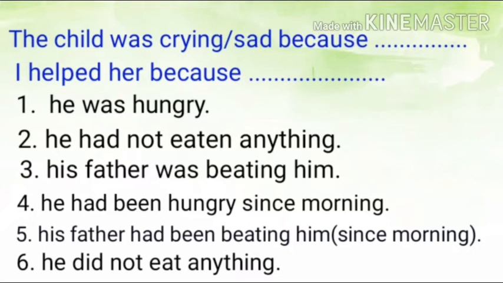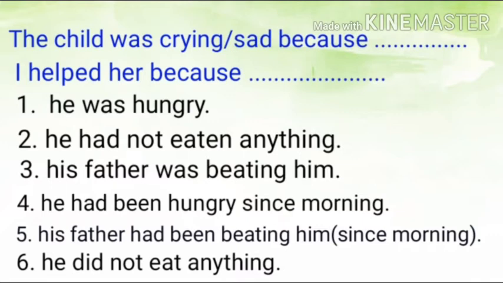Now let's put the second option in the first blank space. The child was crying because he had not eaten anything. Yes, this too is a correct option. Because he had not eaten anything is past perfect tense. It means it's a complete action. The child was crying, it is a situation of past. What is the reason of this situation? A completed action is the reason. And what is the completed action? He had not eaten anything. So to give a reason for a situation, we can use past perfect tense this way.